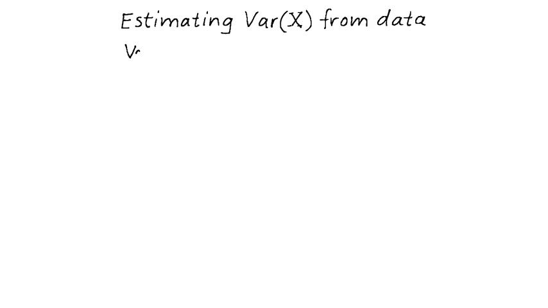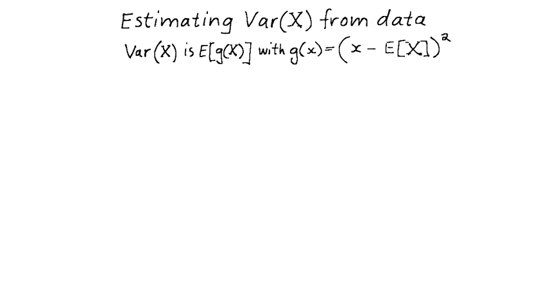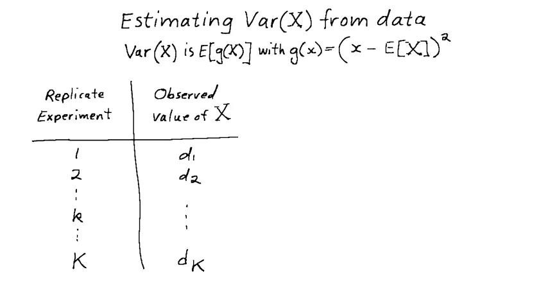Recall that the variance of capital X is defined in terms of an expectation. Actually, an expectation of this function g of x. So, we could simply estimate the variance as the sample mean of the value taken by g of x, like this.